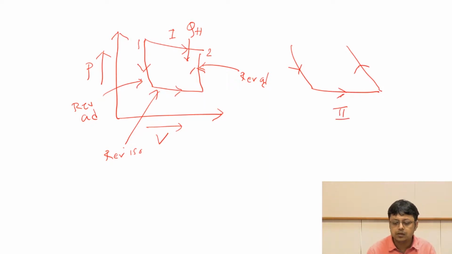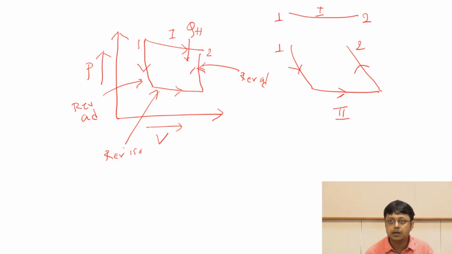So basically we said, going from 1 to 2, we have either a path like this, which we called path 1, or a path like this, which is also reversible, but it consists of three different sub-steps. So the question is, are the heat changes similar?